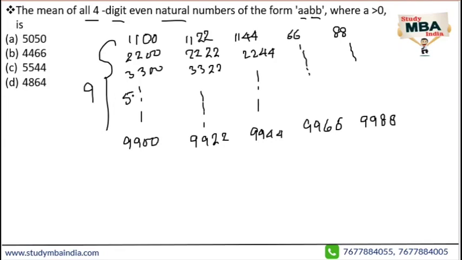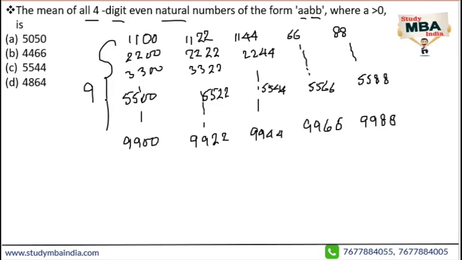So the middle terms will be 5500, 5522, 5544, 5566 and 5588.